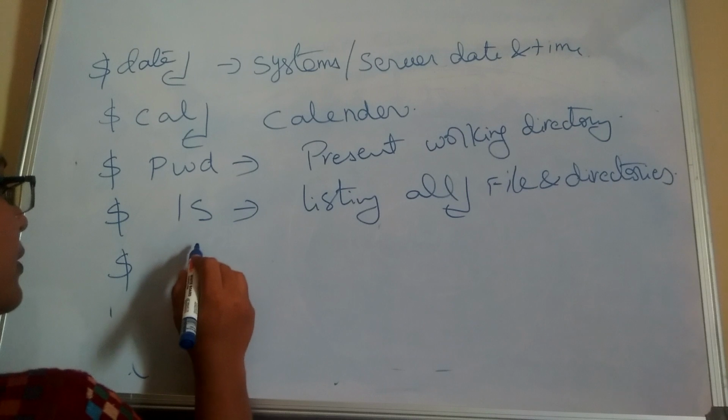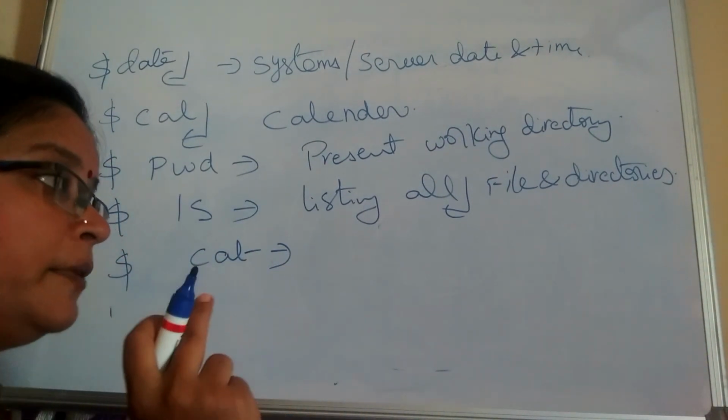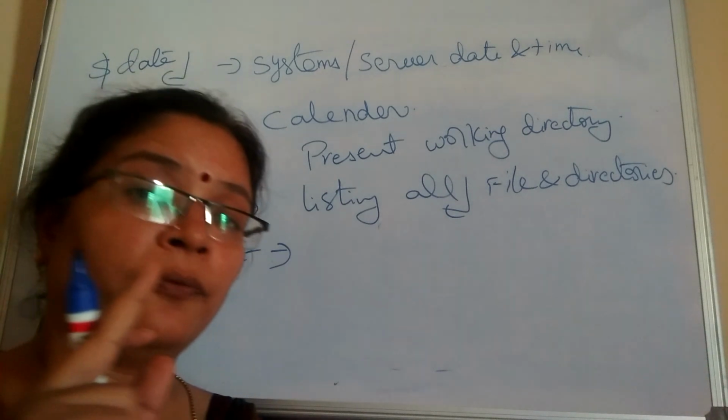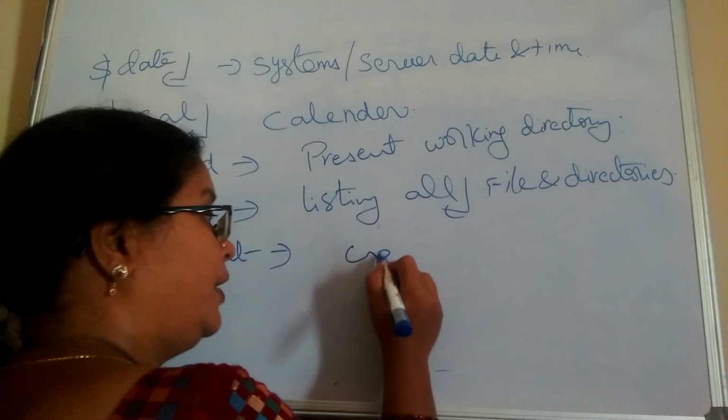Next one is the cat command. The cat command is used for two different purposes. The first one is to create a file. The second one is to view the contents of a file. So, create a file.